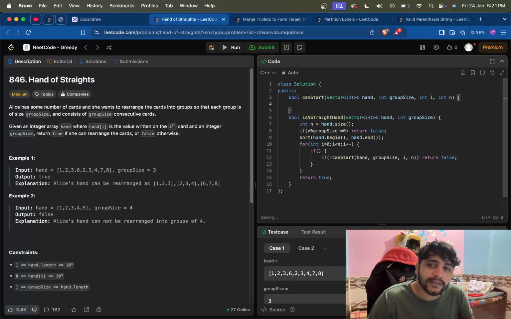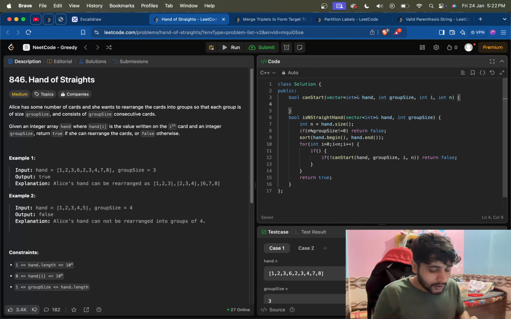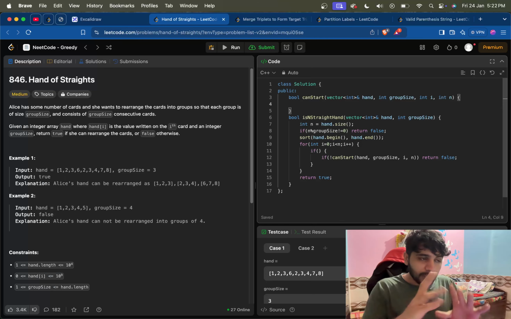Now how do we know that we have to have a group starting from here? See, what we can do is, we have found one element in the group. We will consider that we can start. Let's say we will do it by proof by contradiction: we will take it as true, and if it comes out to be false, our claim is proved that we cannot start. So we will just say that we have found the one element.